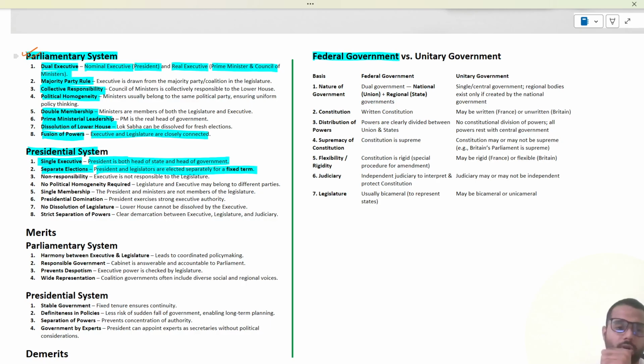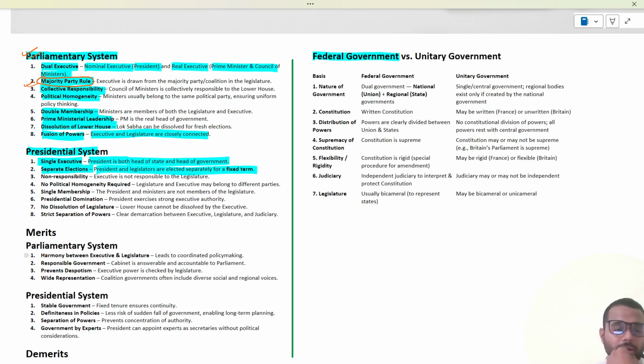Now let us discuss the drawbacks of the parliamentary system. The very first drawback you can figure out from here only, that is majority party rule. Suppose today one party is ruling and makes some legislation, a law. Tomorrow it loses confidence. Another party comes to the majority and forms the government, and says that the laws the previous party made have become null and void. So basically there is instability in the government, and there is discontinuity of policy. This is one of the drawbacks of majority party rule.